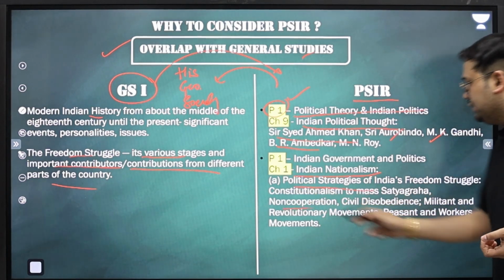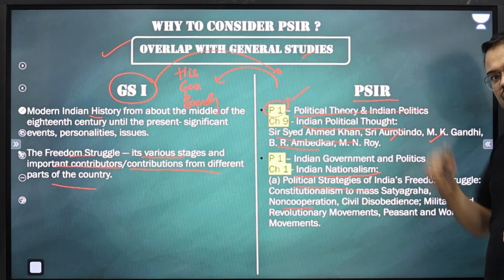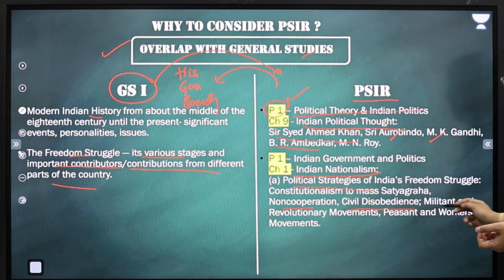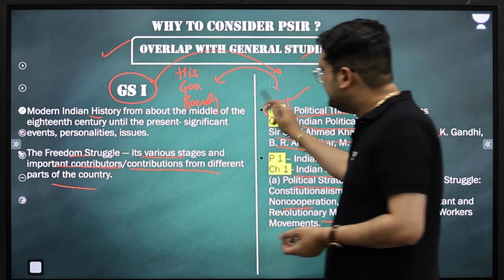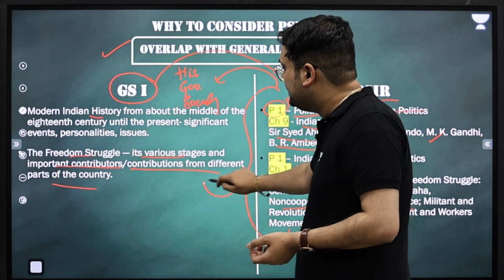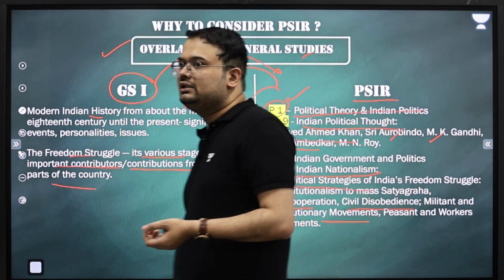Then we have the non-cooperation movement, again something that is linked with your modern history. We have the civil disobedience movement, military and revolutionary movements. The better our understanding of PSIR, automatically it is helping us to get clarity in the history paper.